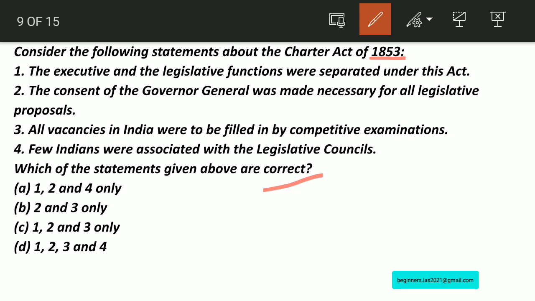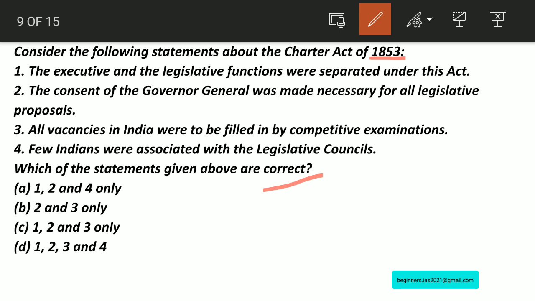Statement number 2: The consent of the Governor General was made necessary for all legislative proposals. Statement 3: All vacancies in India were to be filled in by competitive examinations. Statement 4: Few Indians were associated with the Legislative Council. Here we have to identify the correct statement.